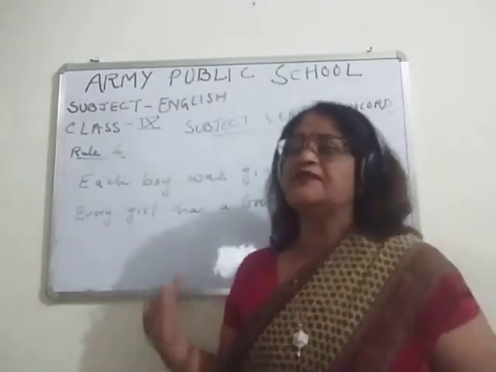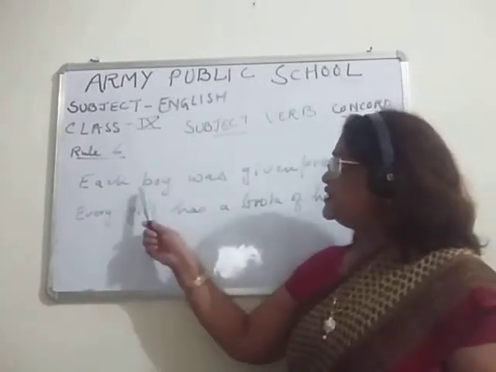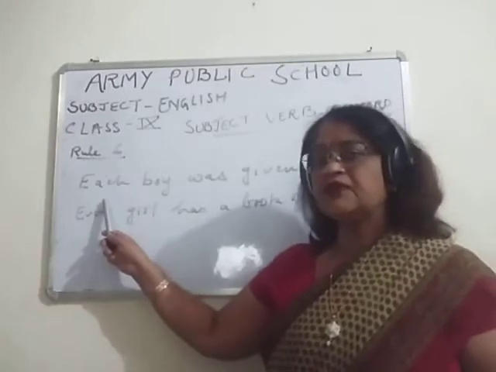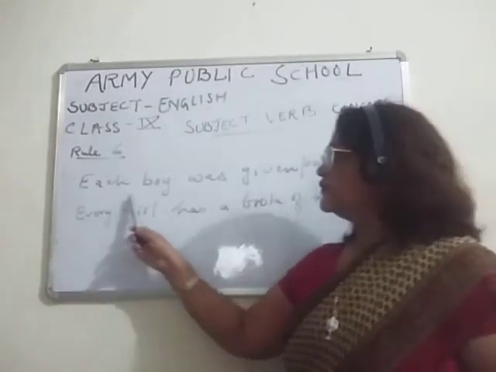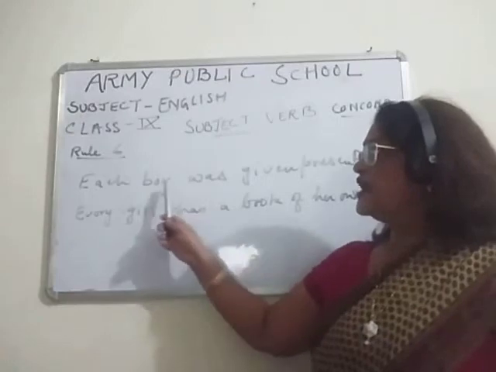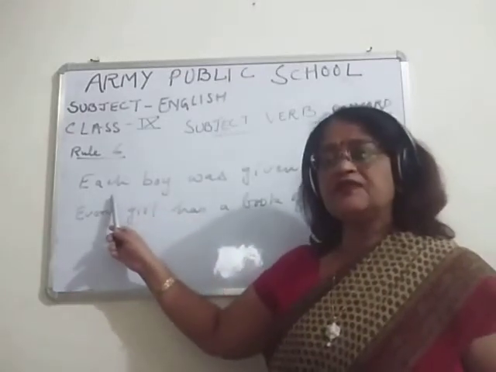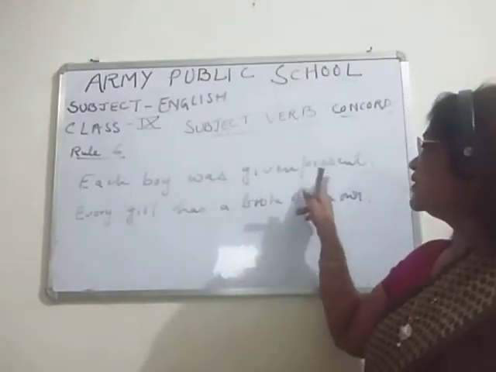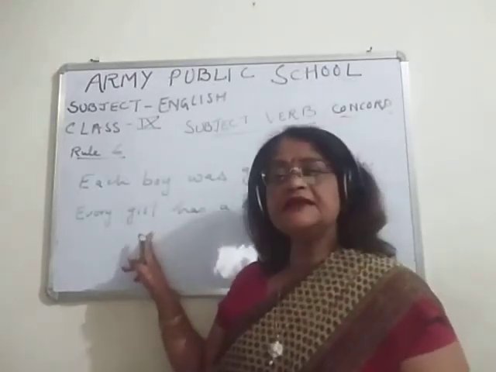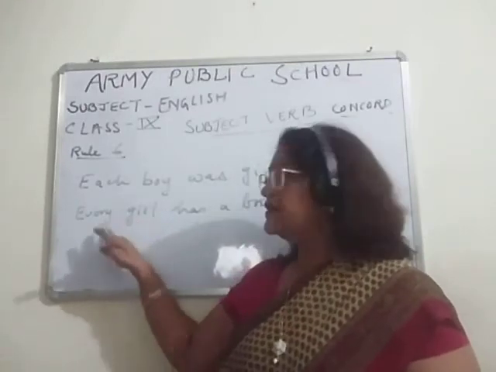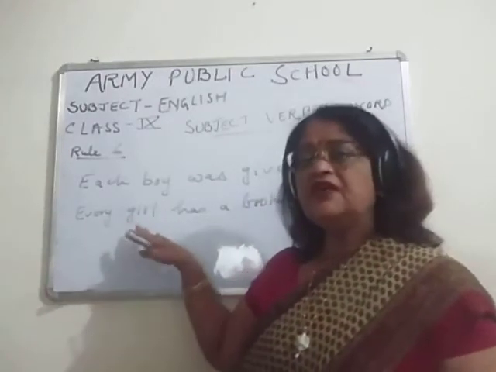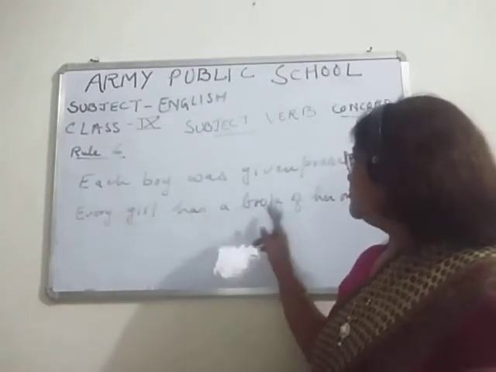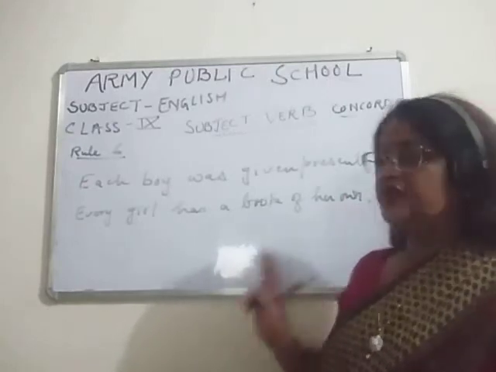Like you can see in the example I will be teaching you. Each boy: boy is a noun, and we are putting each before this noun, and the verb is singular here. Each boy was given a present. Similarly, girl is a noun, and when we put every before the noun, then also the verb will become singular. Every girl has a book of her own.